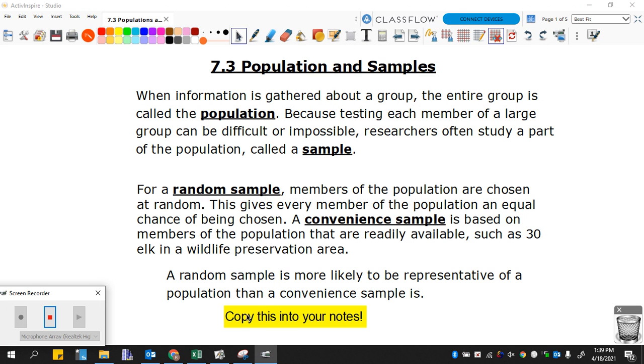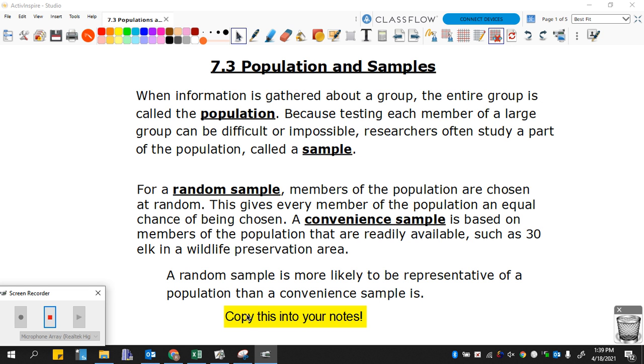In this lesson, we're going to continue our unit on an introduction to statistics by talking about populations and samples. When information is gathered about a group, that entire group is called a population.